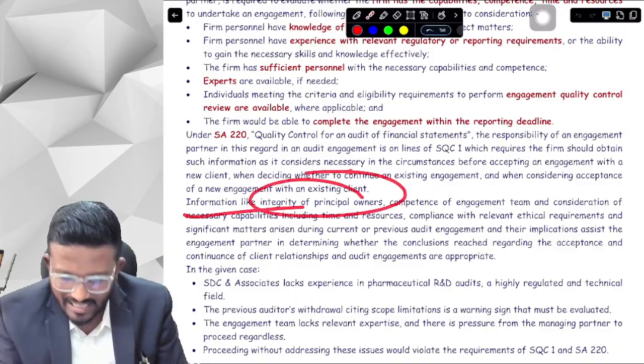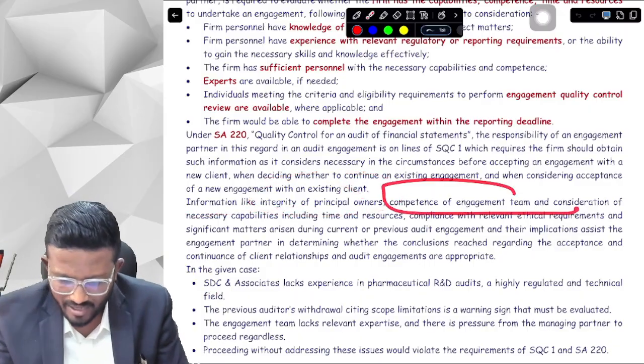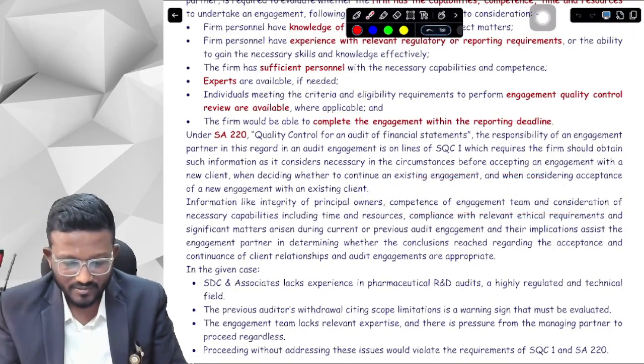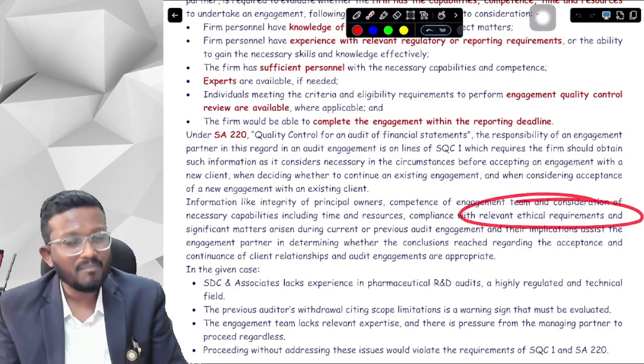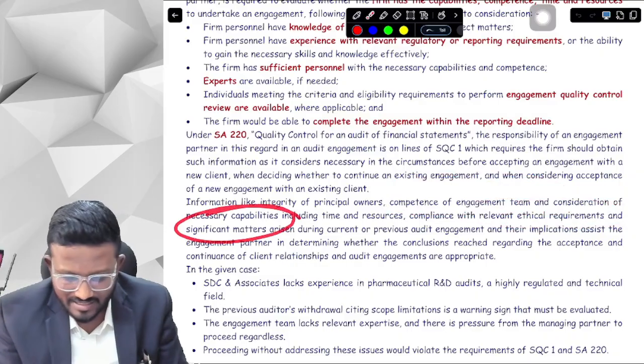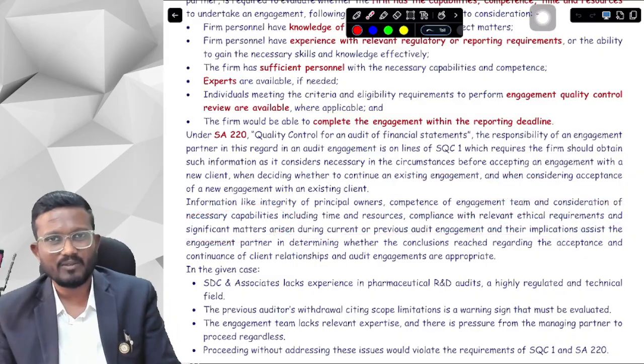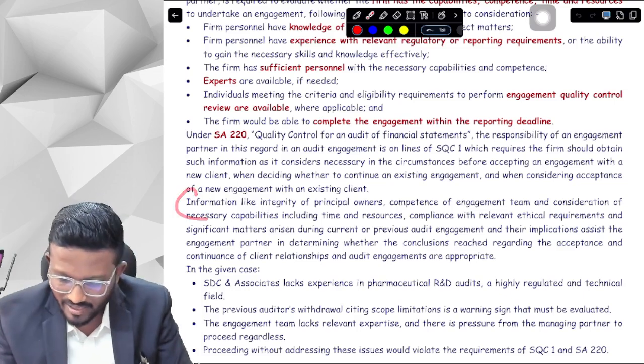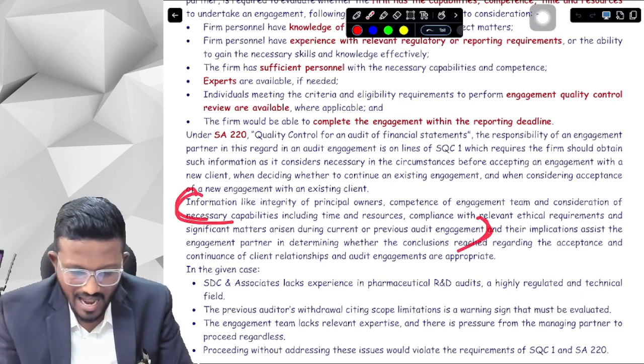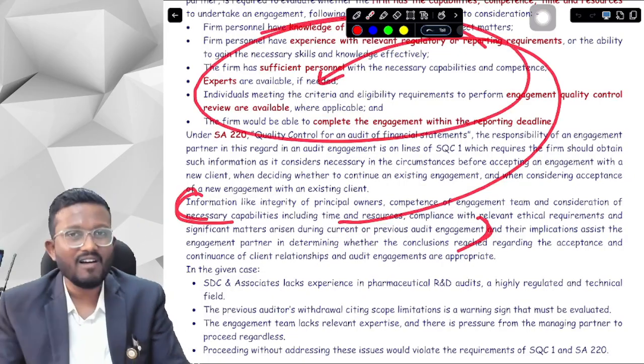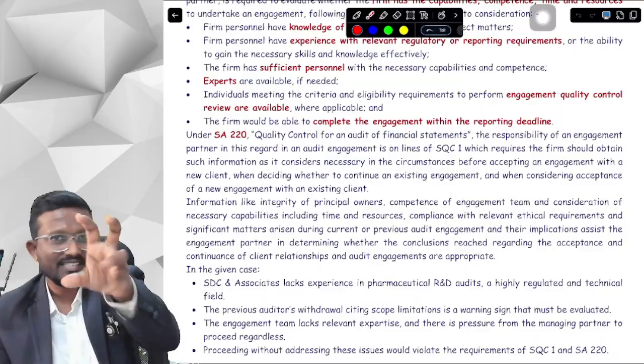Information like integrity, we have to obtain integrity about the client, competence of ourselves, we have to consider whether we will be able to comply with the relevant ethical requirements, whether there are any significant matters arisen during the current and previous audit engagement. So this is the particular thing as per SA 220. And now, as per SQC1, they have particularly detailed the CCTR part in it.